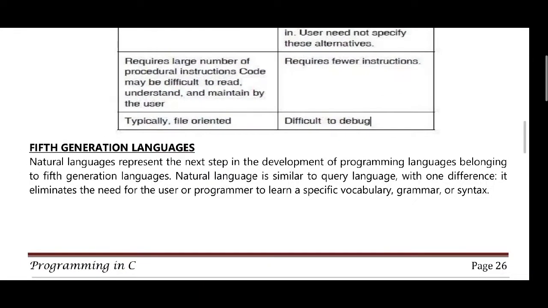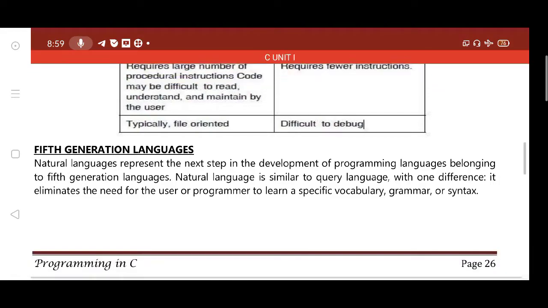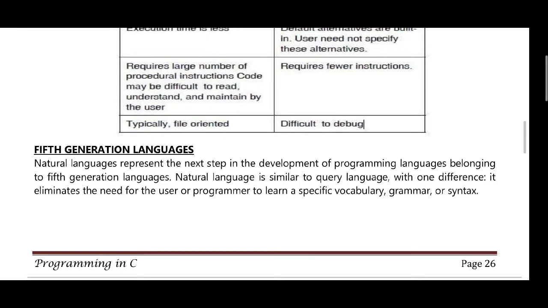The next one is the fifth generation languages. Natural languages represent the next step in the development of programming languages, belonging to the fifth generation languages.